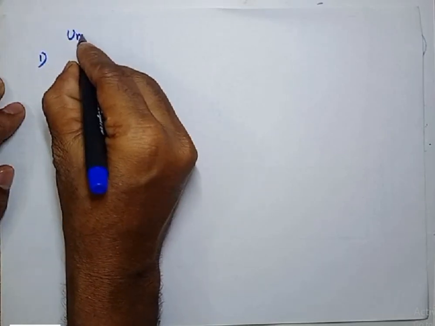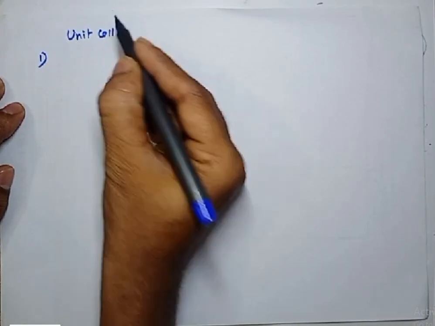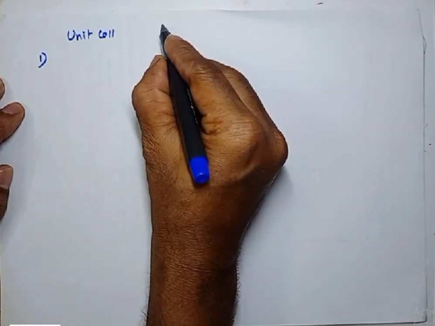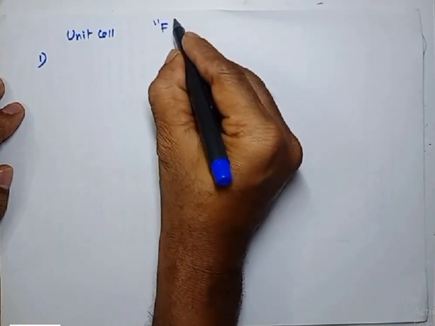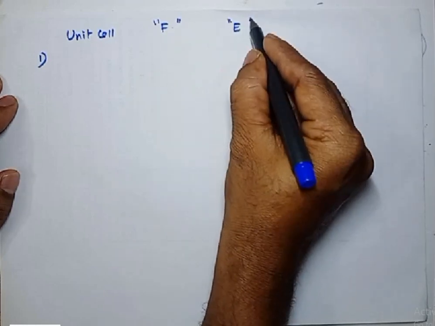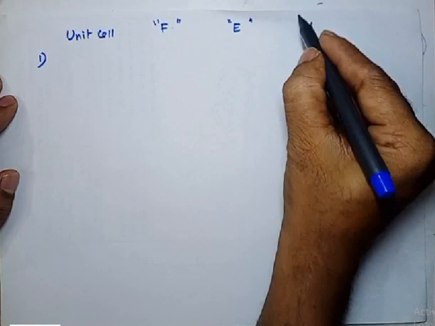It's a very simple concept, but we expect questions from this particular area in competitive examinations. First I'll take the unit cell, and here I'll write number of faces F, number of edges E, number of vertices V.